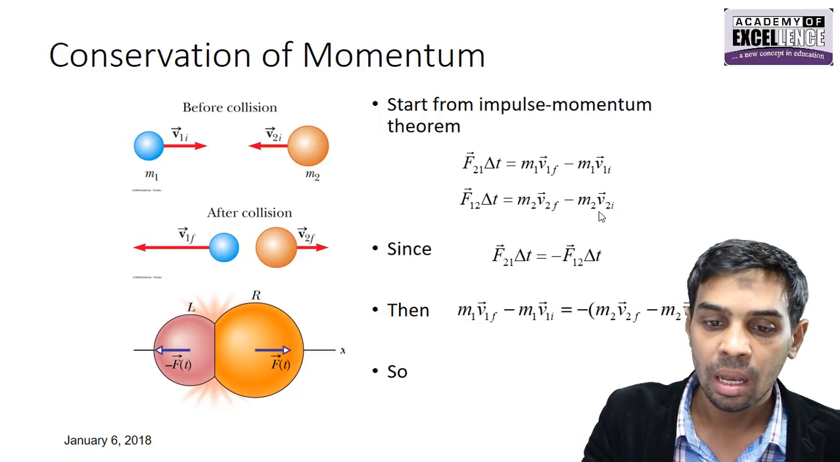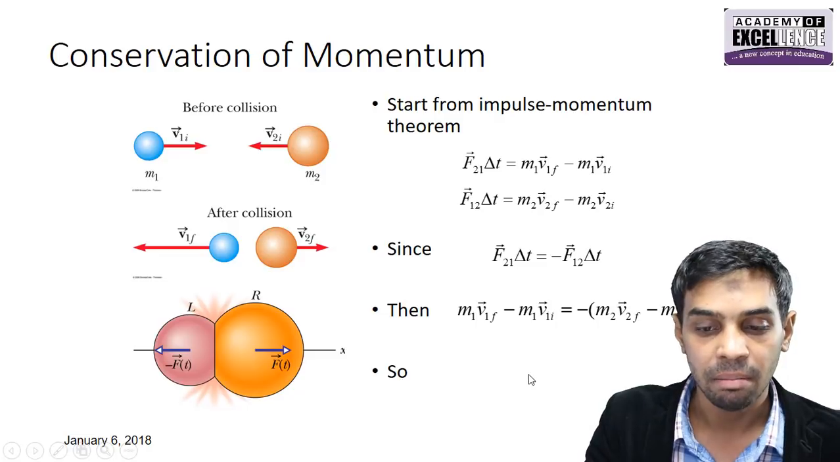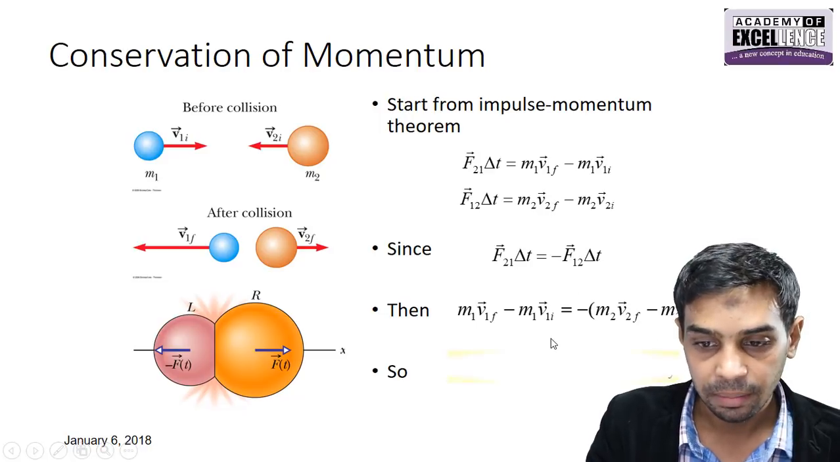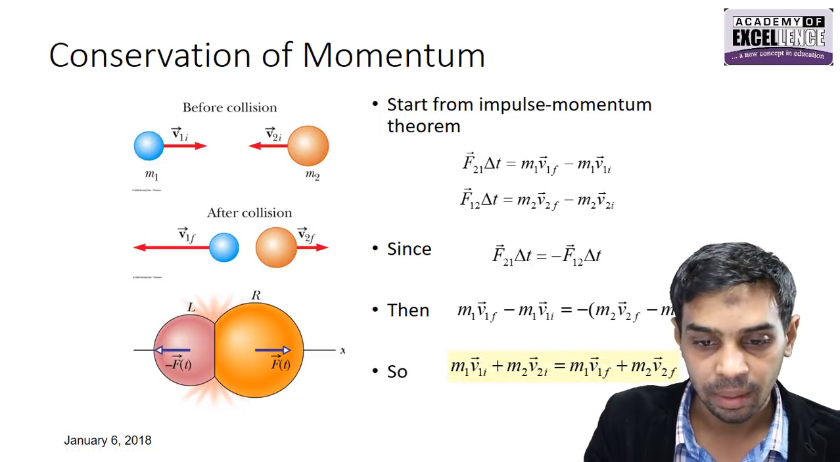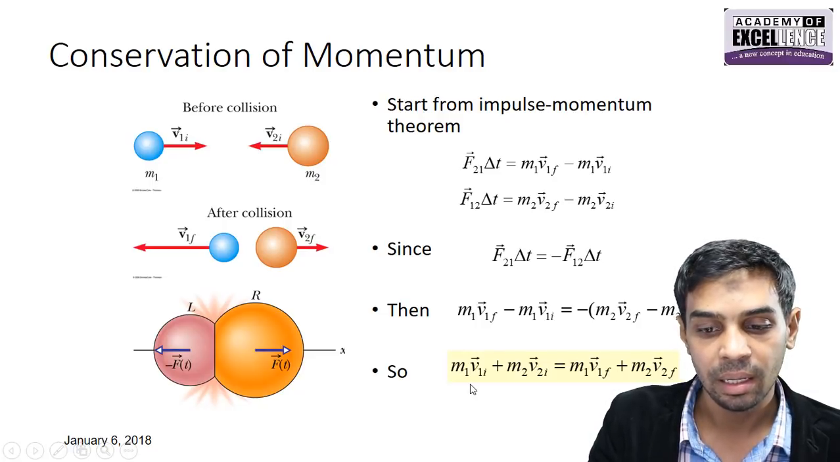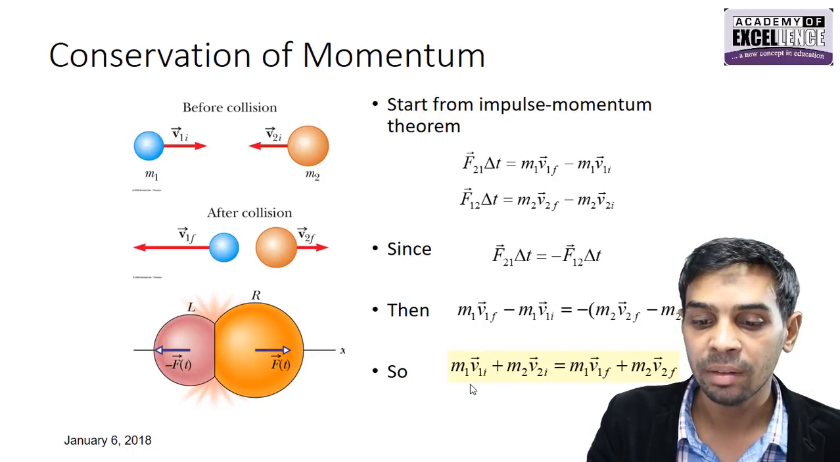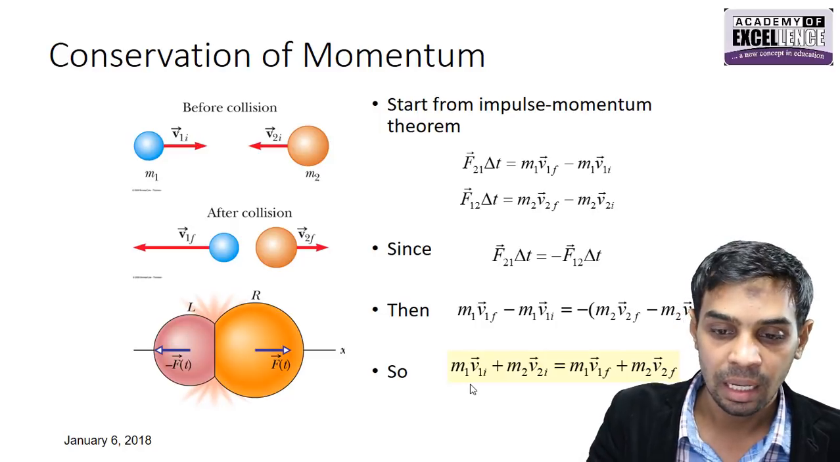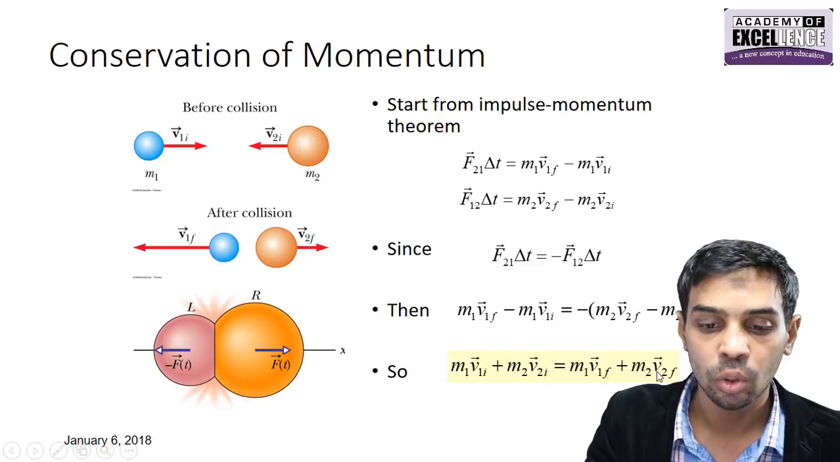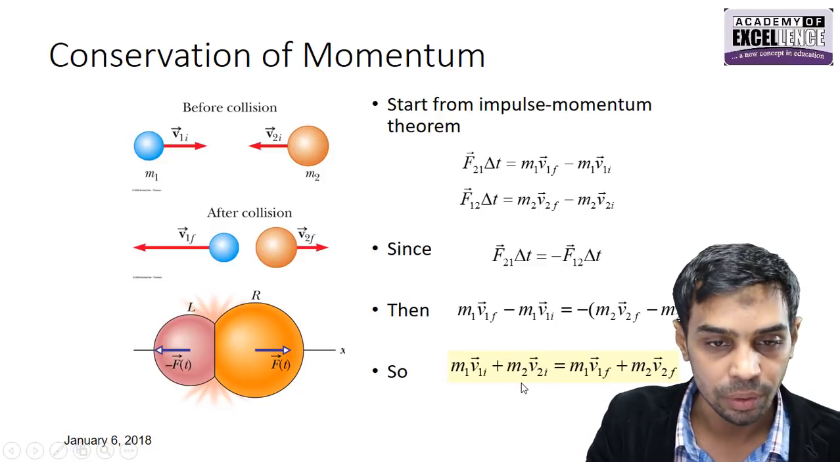So m1 v1f minus m1 v1i equals minus (m2 v2f minus m2 v2i). If I change the sign and equate them, that is equal to m1 v1i plus m2 v2i is equal to m1 v1f plus m2 v2f. That means this is the total momentum after collision and this is the total momentum before collision.